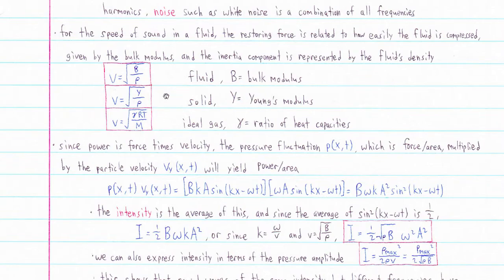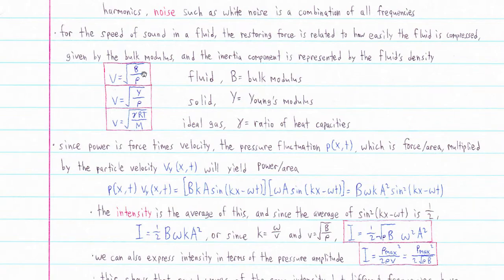So from these equations, you can see that the more dense the medium is, the slower sound travels. But we know that sound travels faster in solids and liquids than gases. So that's not because solids and liquids are more dense than gases. Density actually decreases the speed of sound.